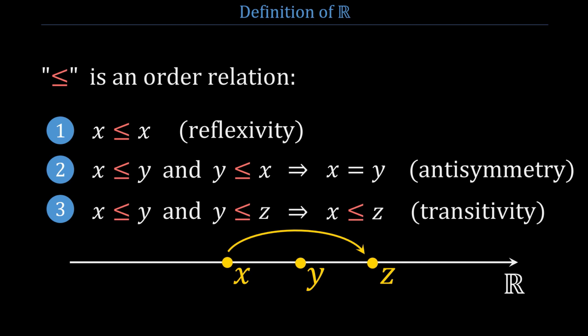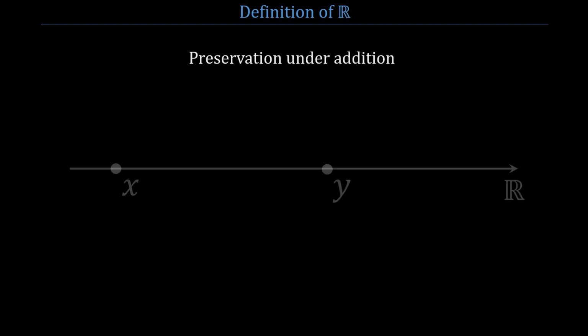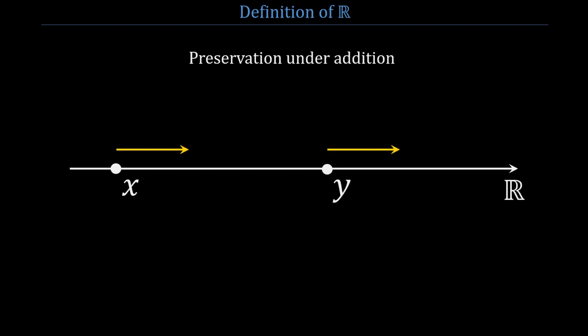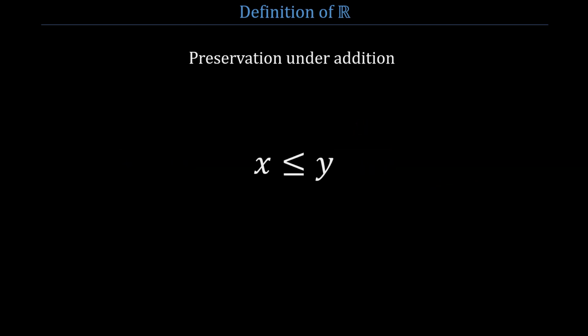This order relation has properties related to the addition and multiplication operations. The first is preservation under addition. If x is less than or equal to y, we can add the same number c to x and y and the order is preserved. In other words, if x is less than or equal to y, x plus c remains less than or equal to y plus c.